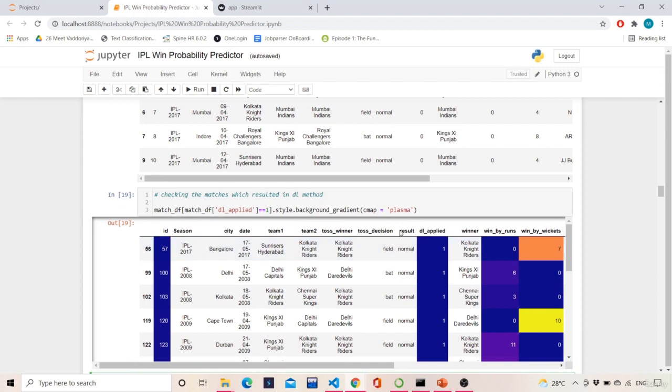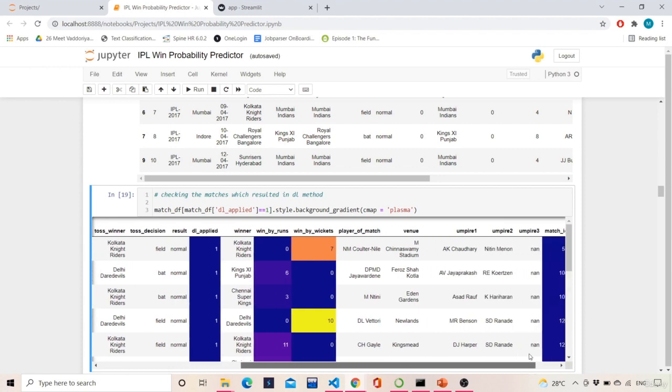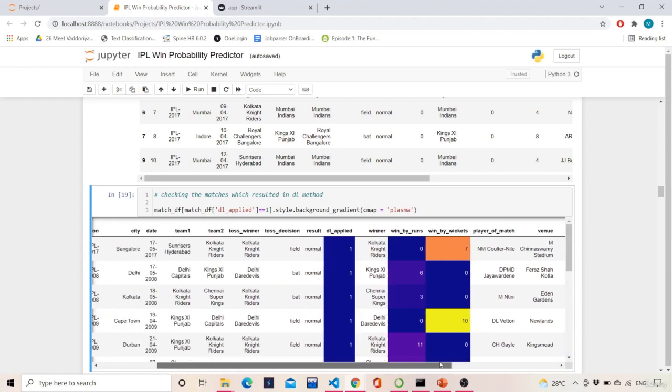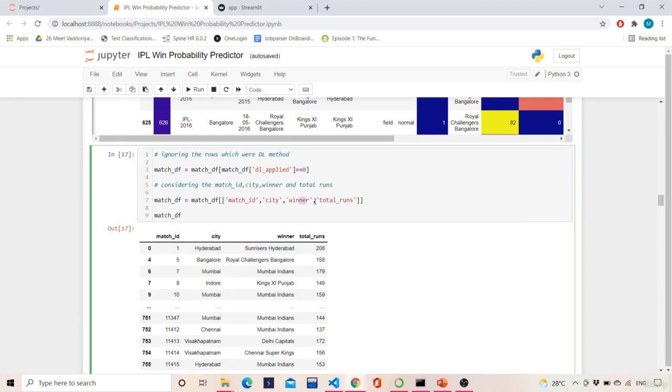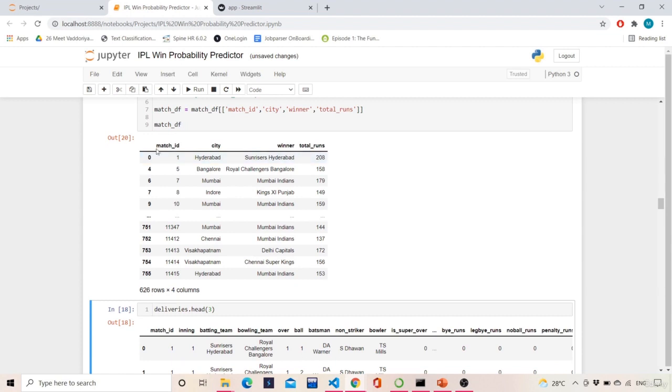I don't want the toss decision, win by runs, win by wickets, umpire 1, umpire 2, umpire 3. I don't want all that. I only want match ID, city, winner, total runs. If I execute this, see, I got the result as match ID, city, winner, total runs.